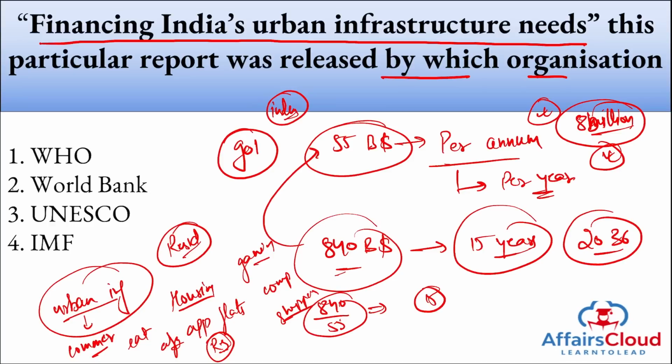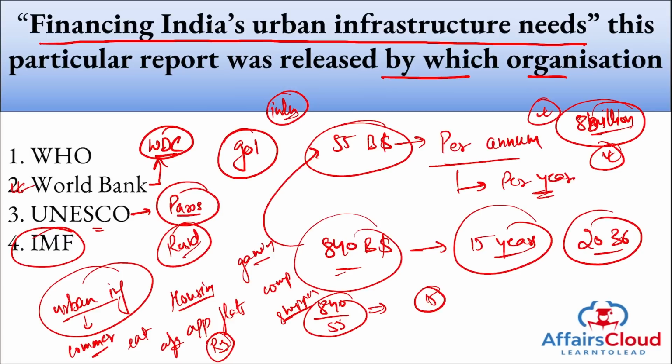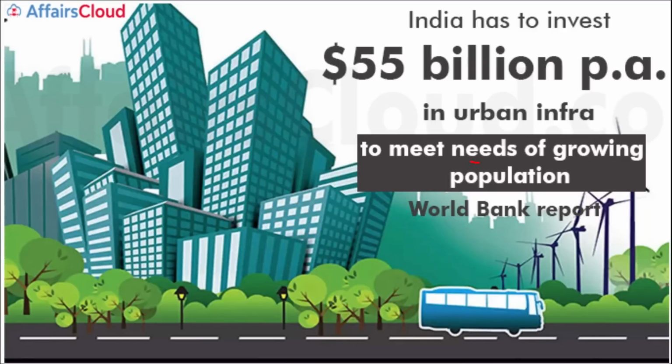All right, so coming back, if we talk about financing India's urban infrastructure need, this report was released by the World Bank. Where is the headquarter of the World Bank? It is in Washington DC, the same as that of the International Monetary Fund, and UNESCO has its headquarter in Paris. And what does the report state? This report stated that India needs to spend at least $55 billion per year for the next 15 years till the year 2036 so that it can meet the growing demand of the population in urban infrastructure.